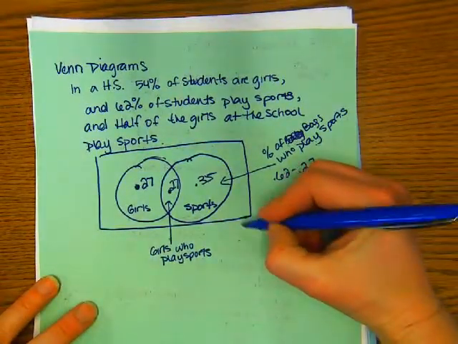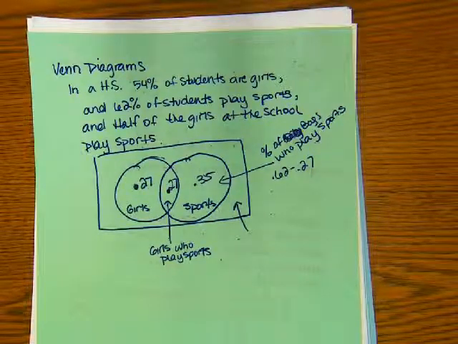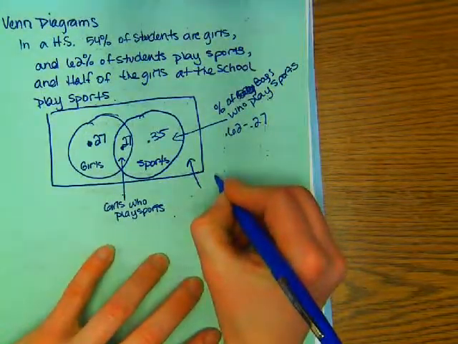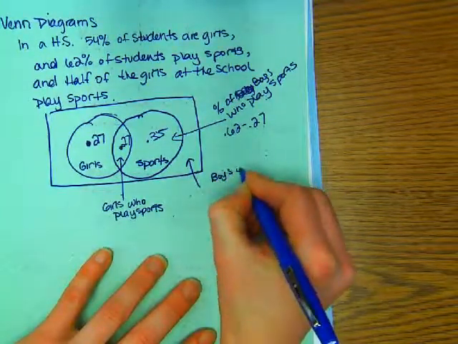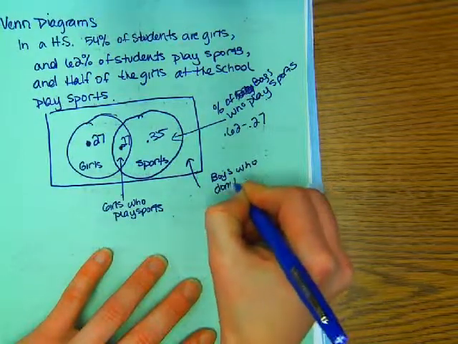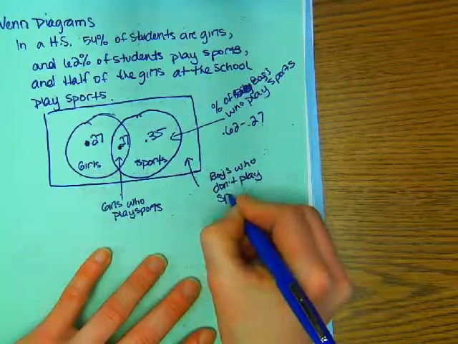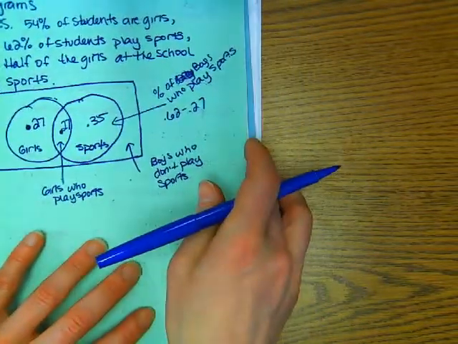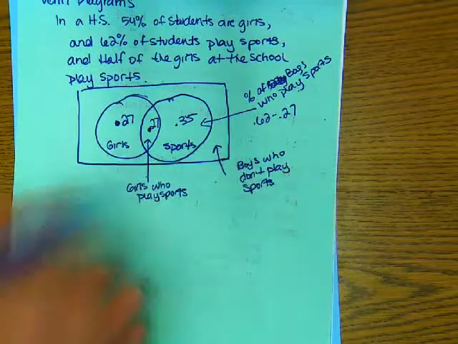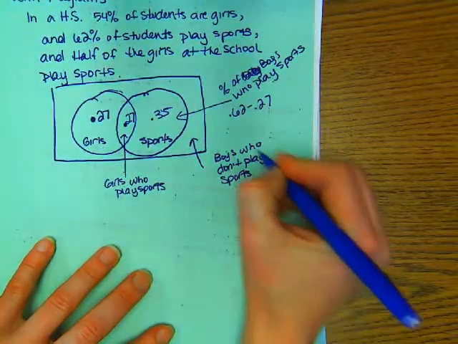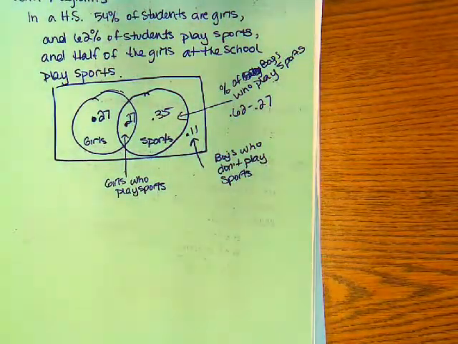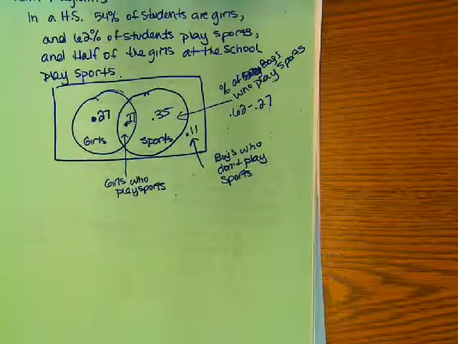100%. So that means that this rectangular area, and we might not have ever dealt with this with a Venn diagram before, the rectangle which is outside the Venn diagram, that represents the boys who don't play sports. So that would have to be, since this is 0.89, that would have to be 0.11. Okay, or 11%.